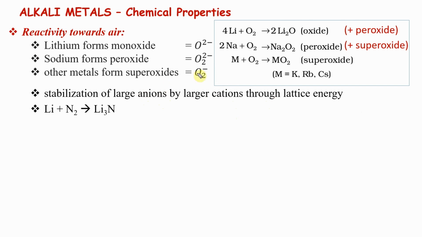Now we have seen this in MO theory also. Remember, the one other reason that you want to know lithium: air is mostly nitrogen, so you also need to look into not only the reaction with oxygen but with nitrogen as well. When it reacts with nitrogen, it forms lithium nitride. Nitride is -3, lithium is +1. Others do not form nitride. This is a property in which lithium is peculiar compared to the other alkali metals.